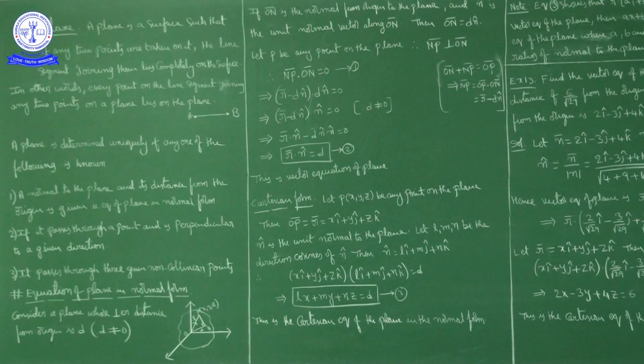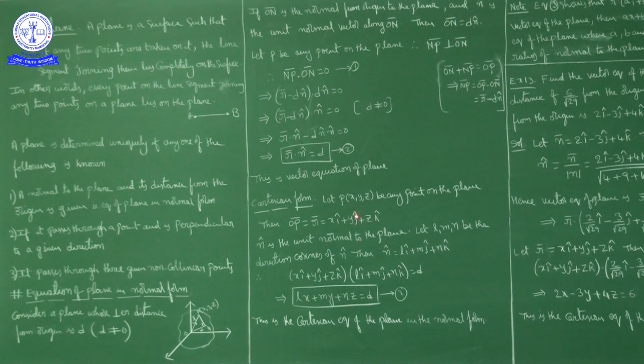Now how do we write the unit vector? L i cap plus m j cap plus n k cap, where L, M, N are the direction cosines of n cap. So n cap is equal to L i cap plus m j cap plus n k cap.